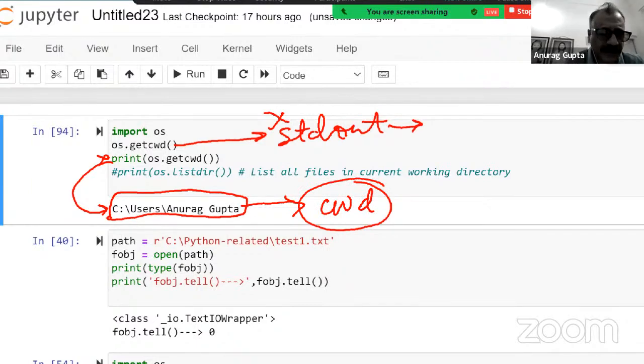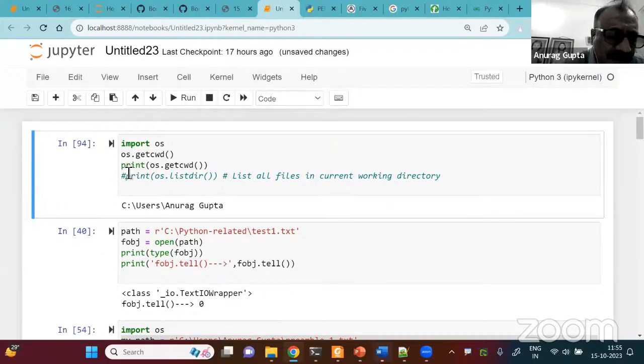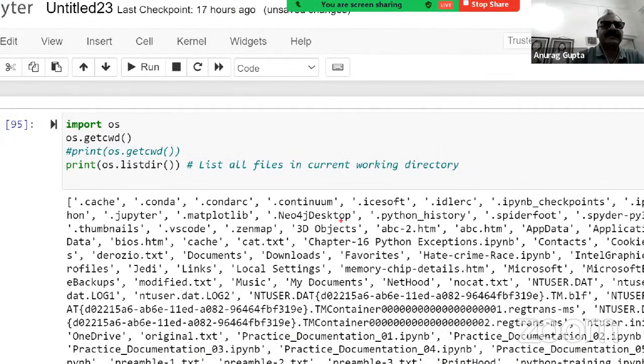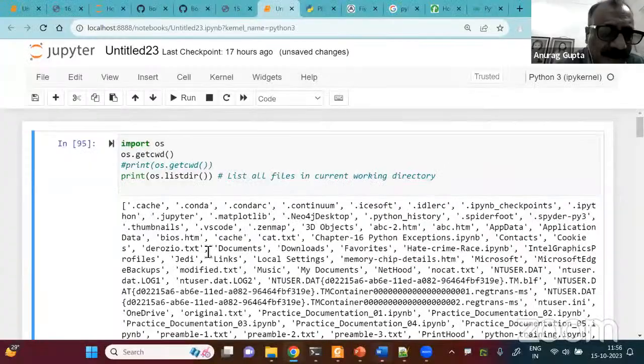All right. Then I have done one more thing. Let me just comment this again, and let me comment out this line. Now let me see. So now you can see this is giving me the list of all the folders and files in my current working directory: cache, conda, continuum, and so on. These are all the files and folders in my current working directory. So I am going slightly off track. I'm talking about the OS module, whereas we are talking about reading of files. So let's come back to where we were.